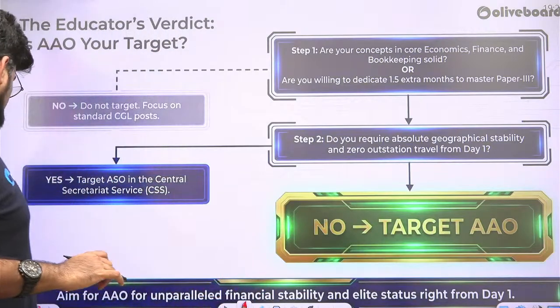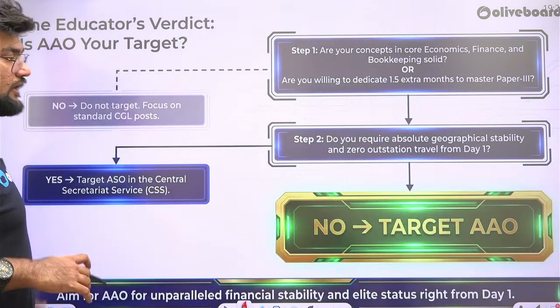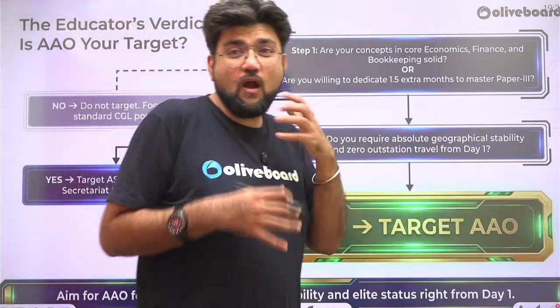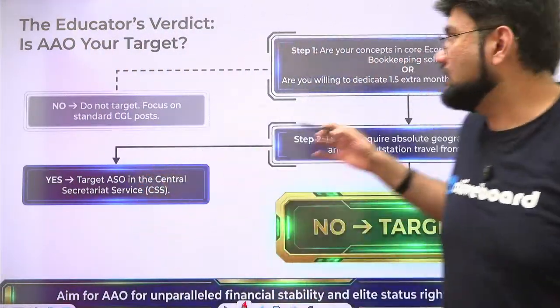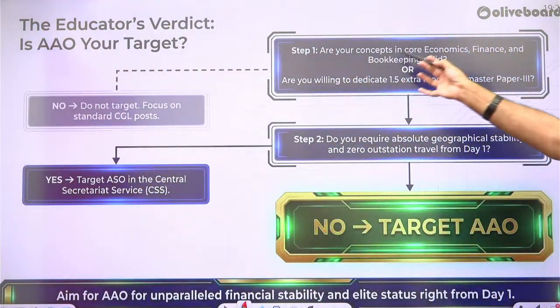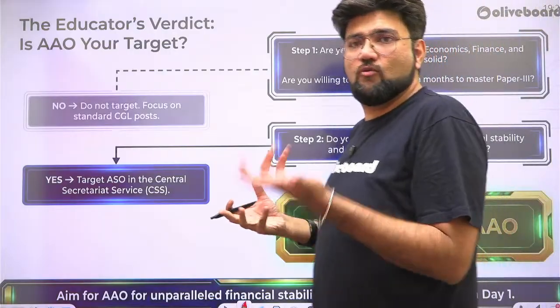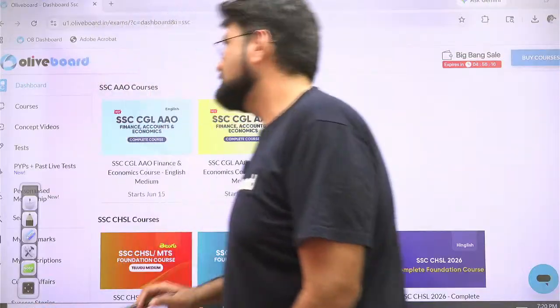Now, I want to give you an input. We have discussed this. Okay, I have told you about what all you can do, how all you can do it. But what exactly should I study? You're telling me to cover core concepts of economics, finance, and bookkeeping. Where do I find the content? Nobody's teaching it. Well, we are.